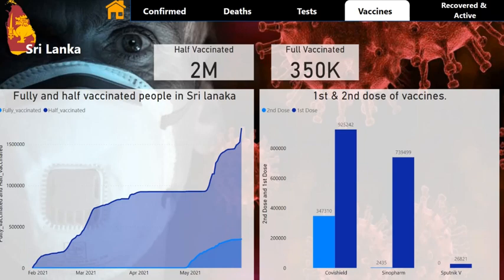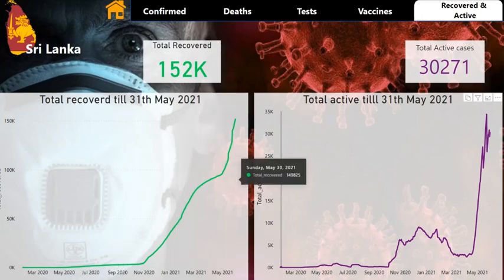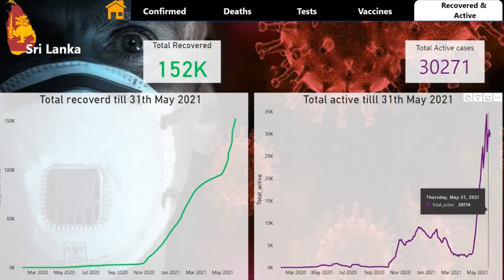and then recovered and active cases. This chart shows the total recovered cases until 31st May. And this chart shows the total active cases in the country. There are more than 30,000 active cases, and the total recovered are more than 152,000. Okay, these are the small things about the current context.